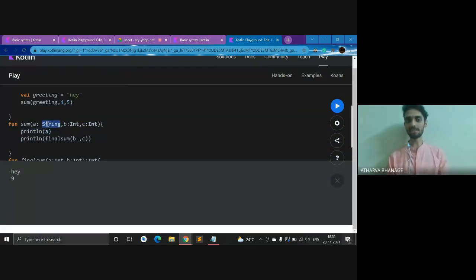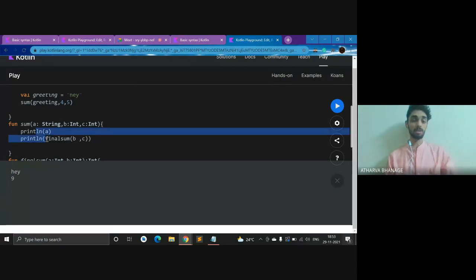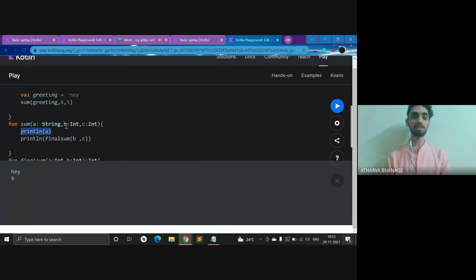What is a? Now, if you can see, I have given string over here, and I haven't given any output type like int or string. Why? Because I'm not returning anything, right? I'm just printing some values. So this main function called this sum function, wherein I'm printing this a. A over here is for greeting. So I'm getting hey over here. But how am I getting 9? I've done something called print final sum, and I've given it B and C. The reason I've done this is because I wanted to show you that you can call one function from another function.